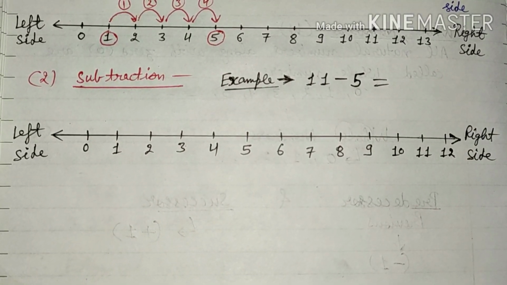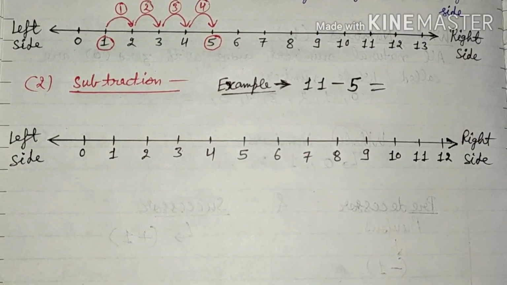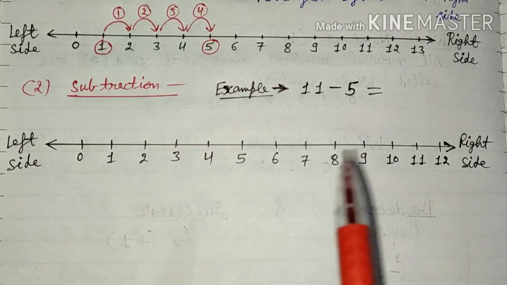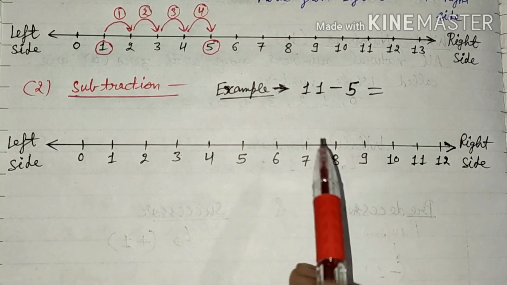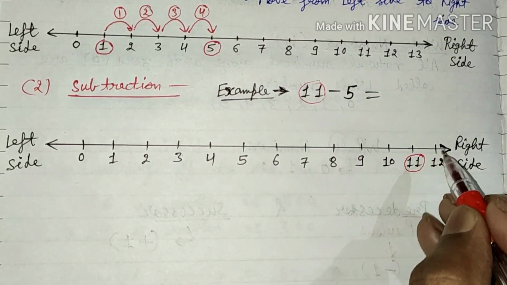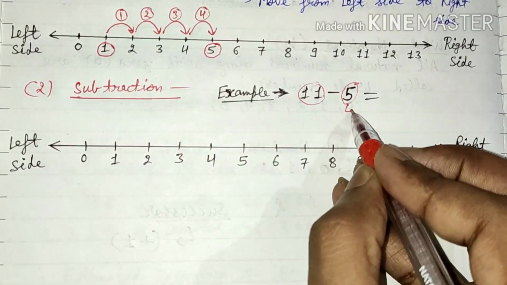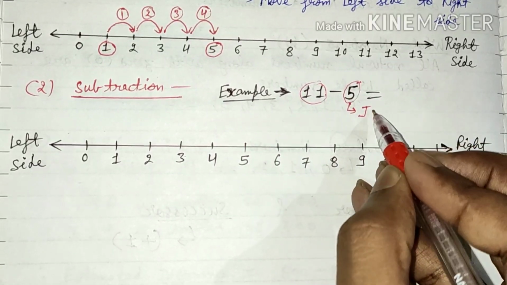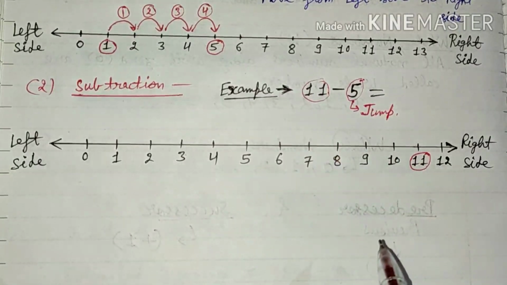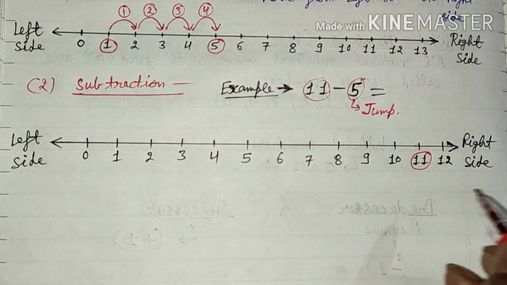Now suppose we have to perform subtraction on the number line. This also we can understand well with the help of an example. Suppose we have to subtract 5 from 11, that means 11 minus 5. The first number will be our starting point. We start from this number, and the second number tells us how many times we make a jump. Here we have 5, so we start from 11 and jump 5 times.